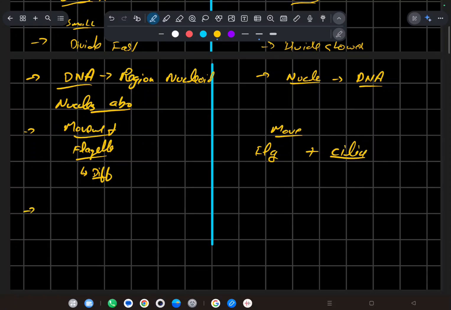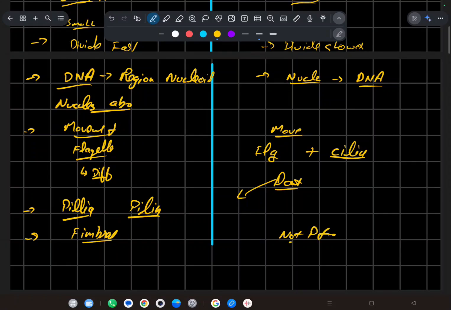Also it has other structures like pili, which are made of pilin protein, and eukaryotes do not have that. And it also has fimbriae, which are not present in eukaryotes, obviously. Also there are other things about which we will discuss later, when we will study them in detail.